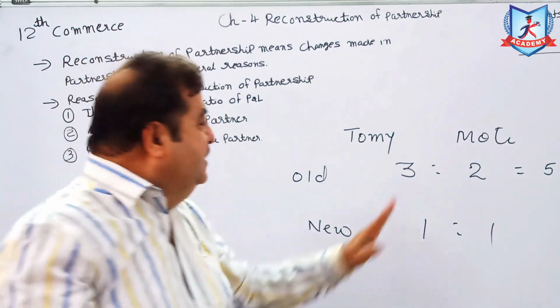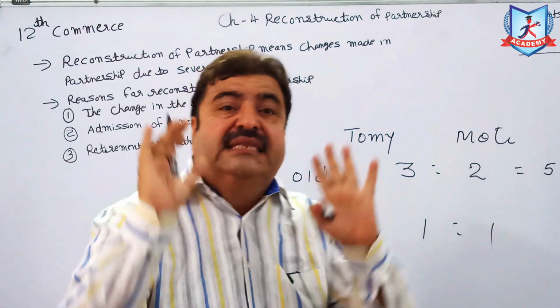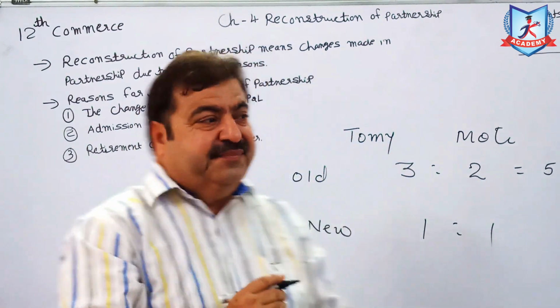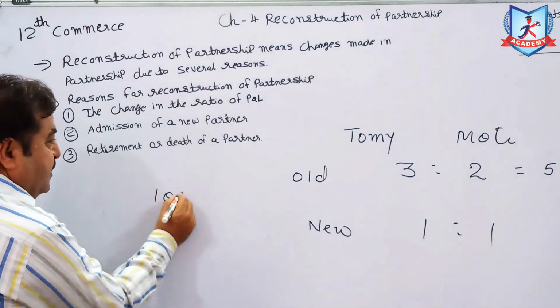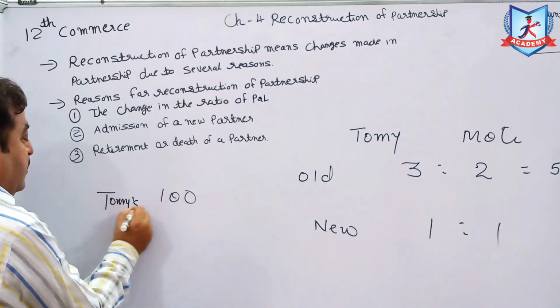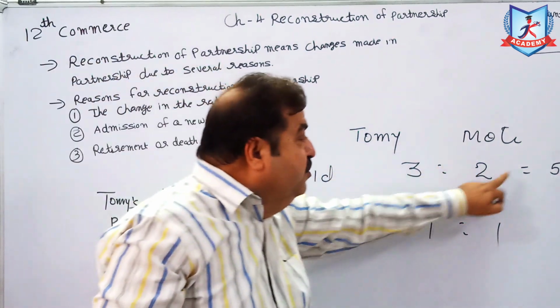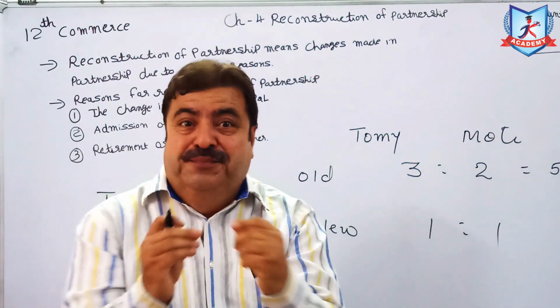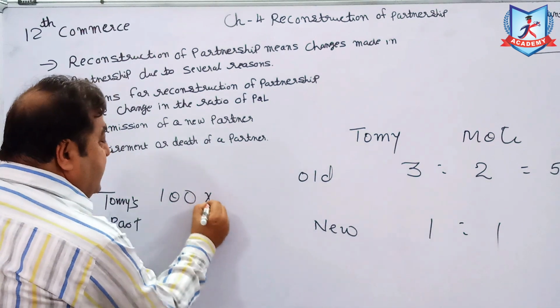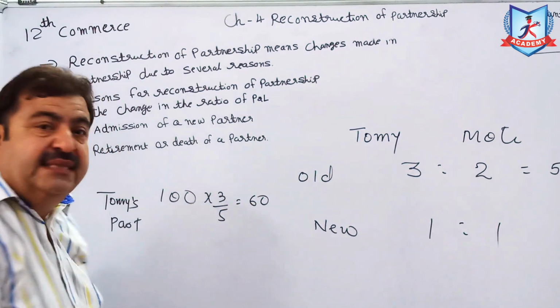So friends, for example, profit is 100 rupees. What is the part of Tommy? See, Tommy's part 3:2 means 5, total 5 ratio. So Tommy's part is 3/5 means 60 rupees.